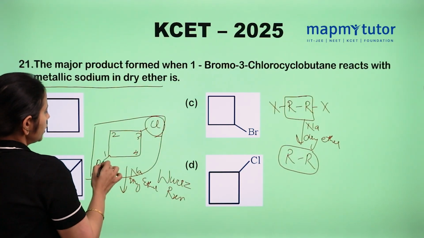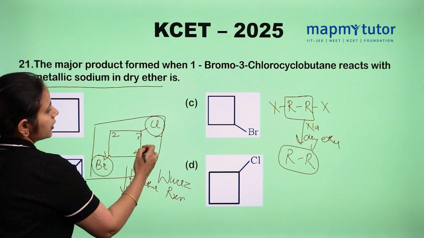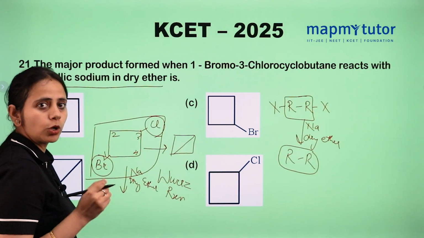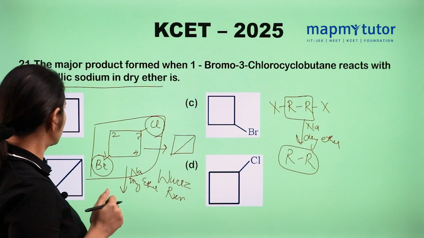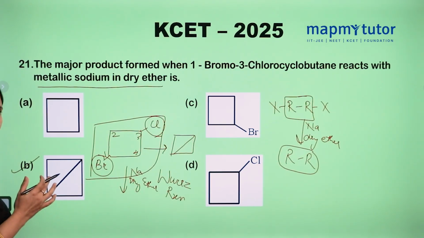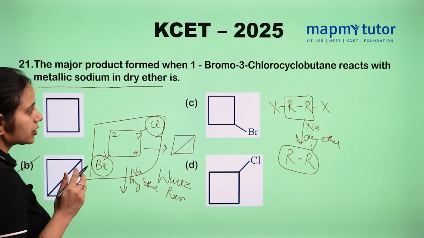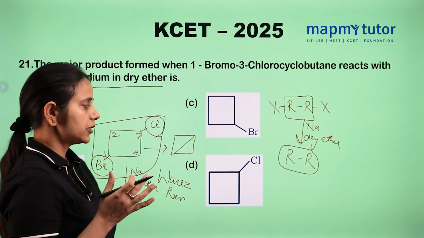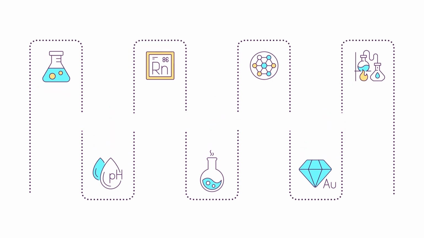These two, chlorine and bromine, will be removed and the product comes out to be this. This is known as the intramolecular Wurtz reaction. So this B option is similar to this, right? This is the right answer. This reaction is known as the intramolecular Wurtz reaction. These reactions are very important.